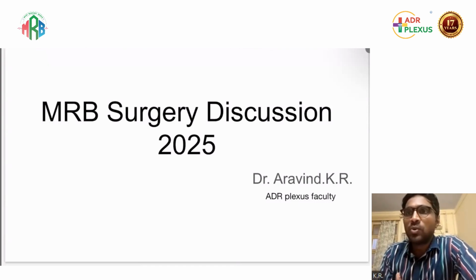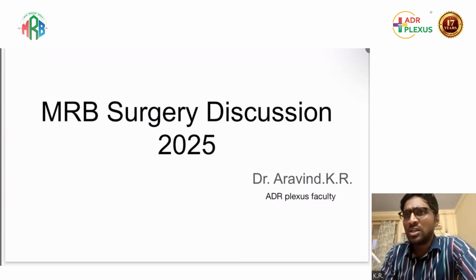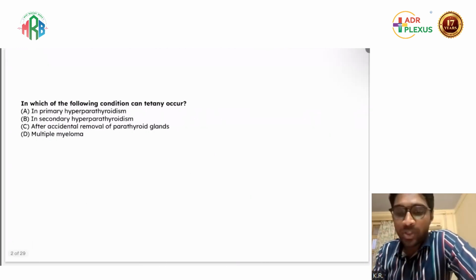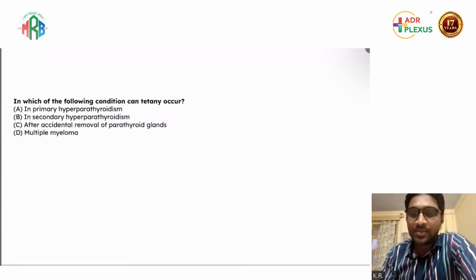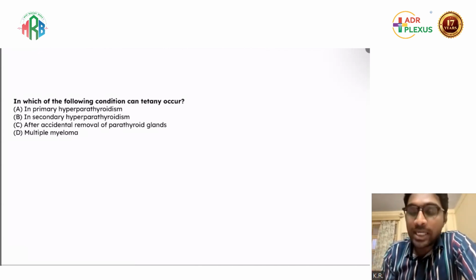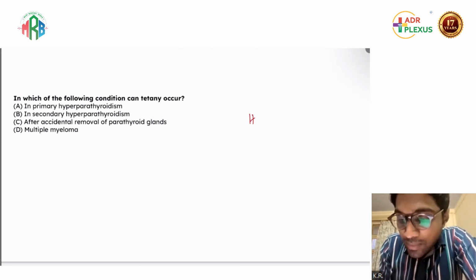The syllabus given was mostly focused towards the general surgical topics, but some topics asked are very common in the UG syllabus. So what were those questions? The first question is, in which of the following conditions can tetany occur? Even if you do not know this answer, the point is tetany happens in hypocalcemia.